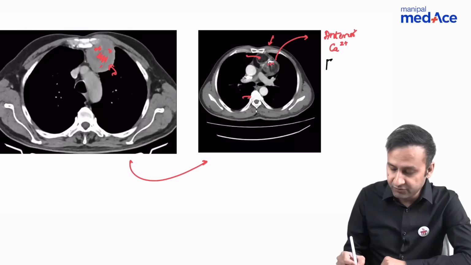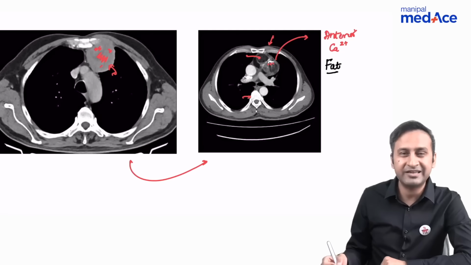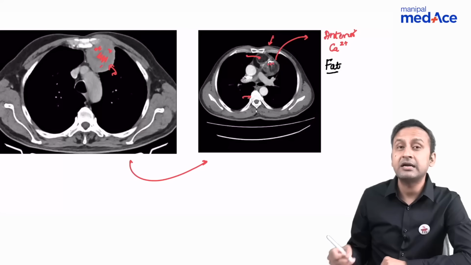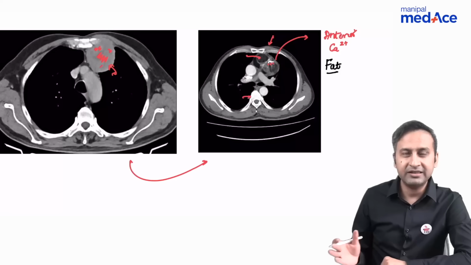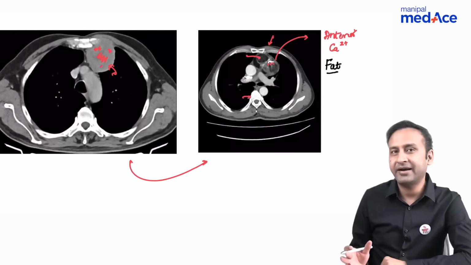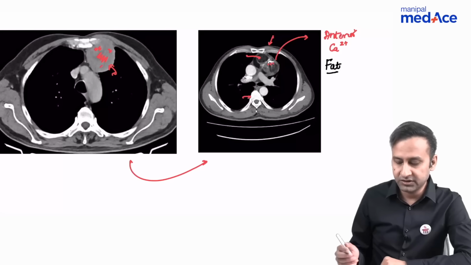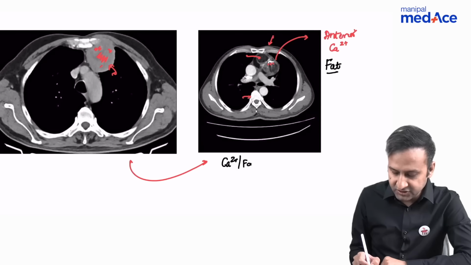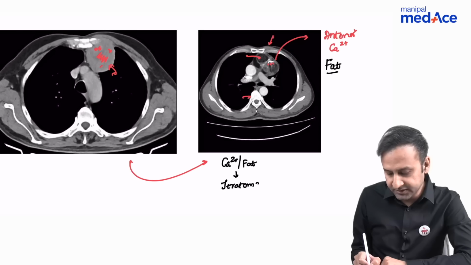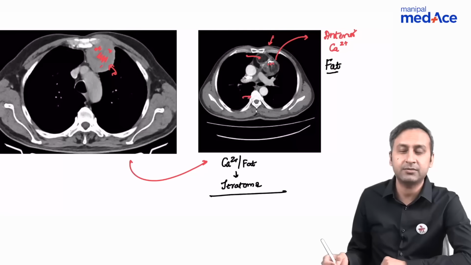We've talked about this before also, that fat is something which shows a negative attenuation value. It is dark or black or hypodense on CT. So if you look at the attenuation value, it is going to range somewhere between -40 to -70 Hounsfield units. And what is that particular mass region which contains calcium plus fat, and it is located in the anterior mediastinum? This is nothing else but teratoma. This is how teratomas in the anterior mediastinum are going to look like.